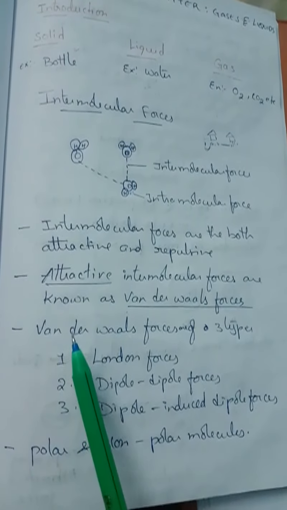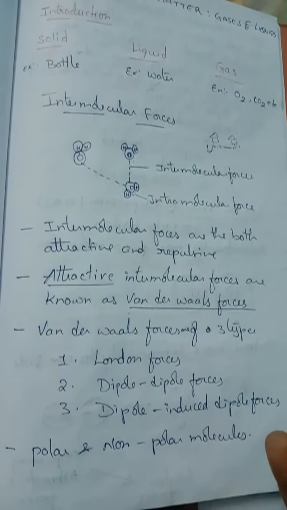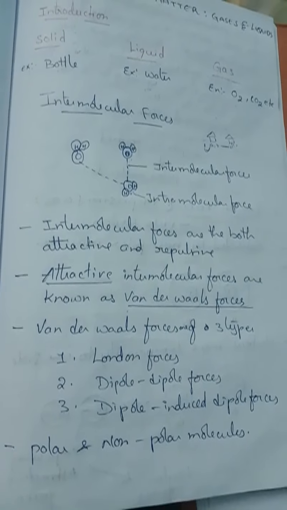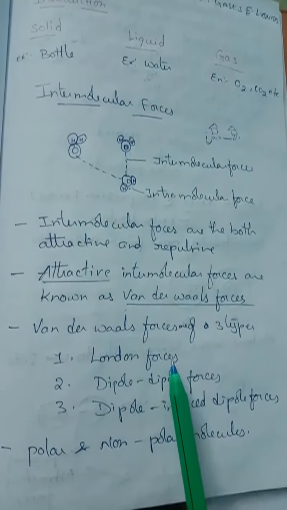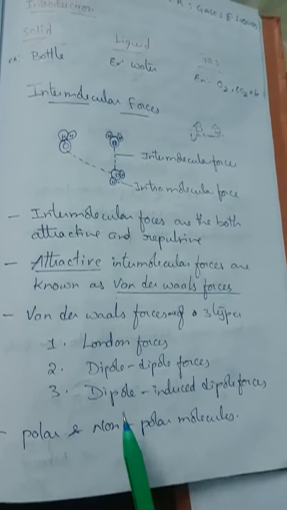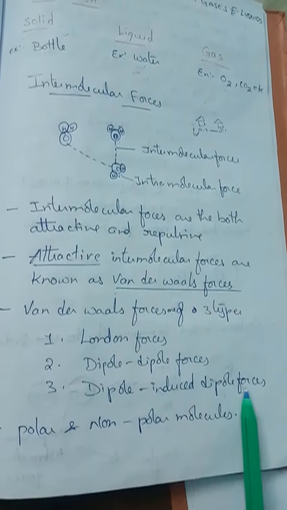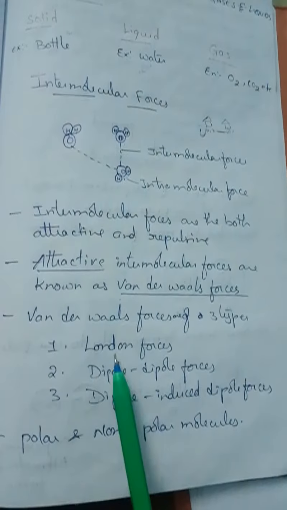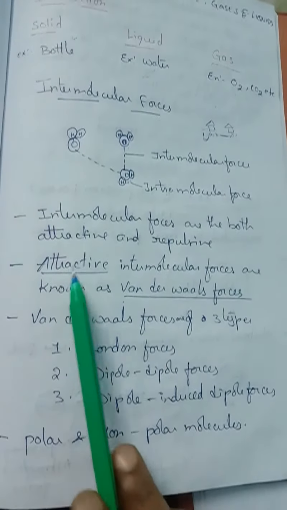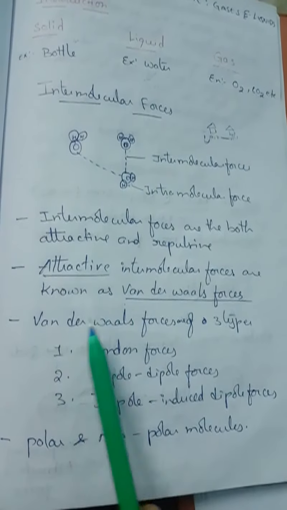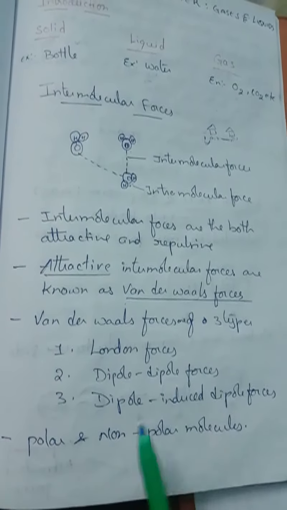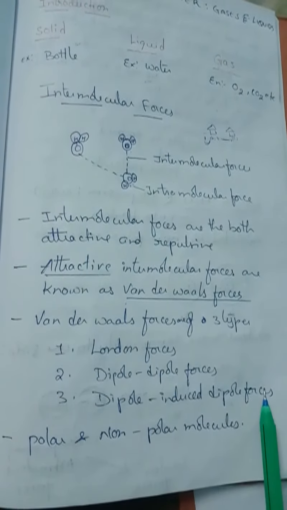And here again, van der Waals forces are of three types. If you see the van der Waals forces, they are of three types. What are they? They are London forces, dipole-dipole forces, and dipole-induced dipole forces. So we are talking about attractive forces. They are known as van der Waals forces. Van der Waals forces are of three types: London forces, dipole-dipole forces, dipole-induced dipole forces.